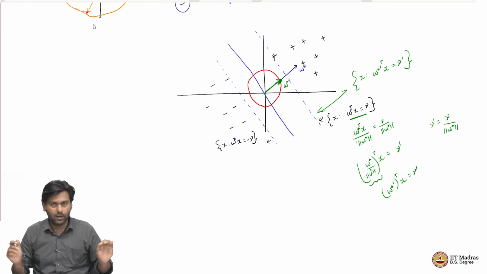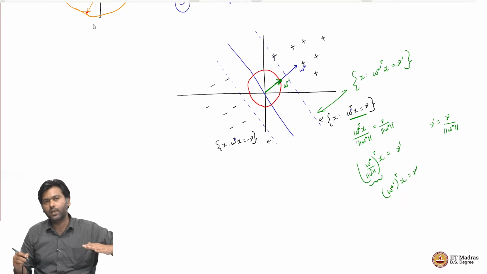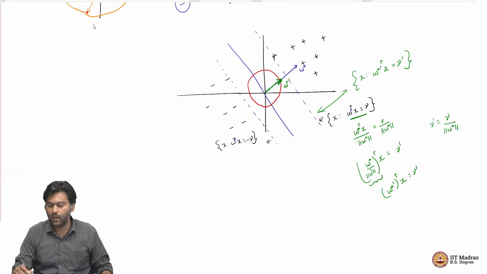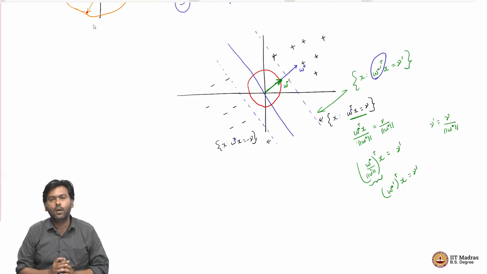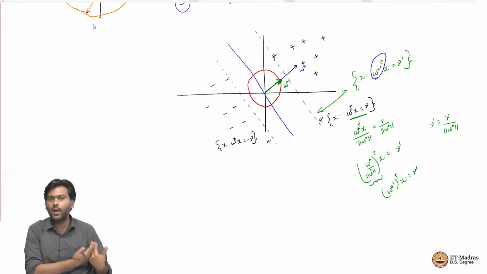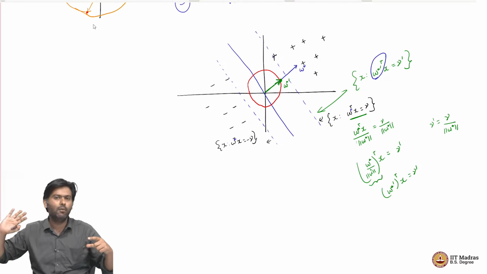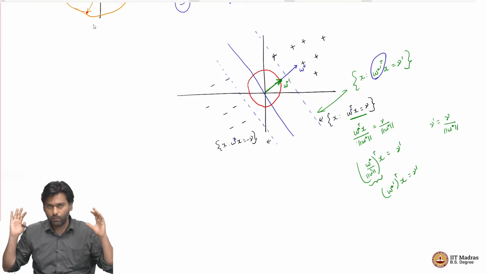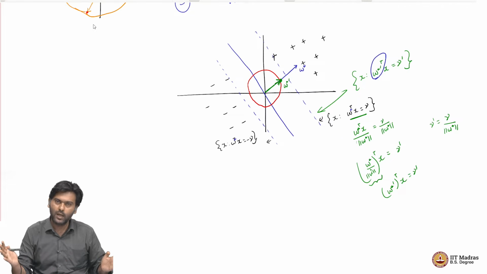Gamma dash is still a positive quantity, because originally gamma was positive, and I divided it by a positive quantity. But the advantage of doing this is that this new vector has norm 1. Which means that if you give me a W star which separates my data set with some gamma, let us say gamma is 10, now I can create another W star by rescaling your W star to make sure it has length 1, and the gamma will rescale accordingly. So I now have a W star whose length is 1, which also linearly separates this data set with a different gamma.